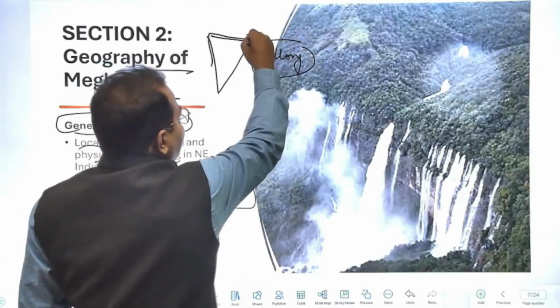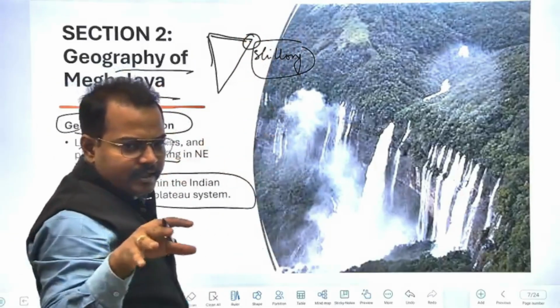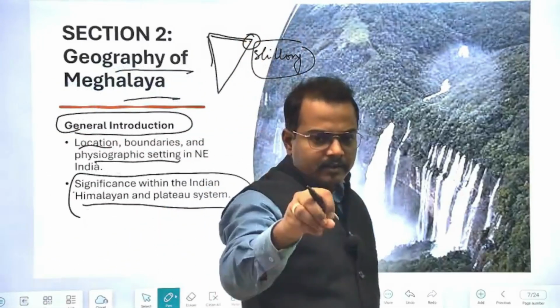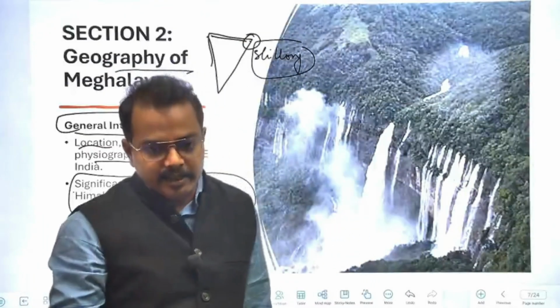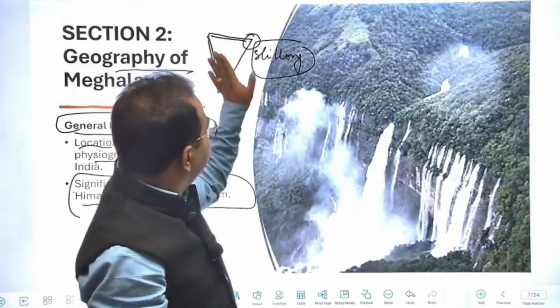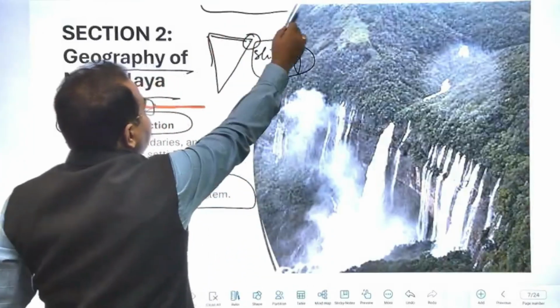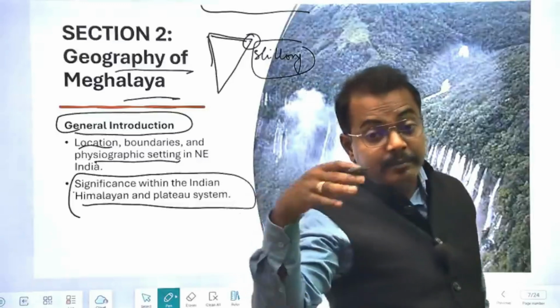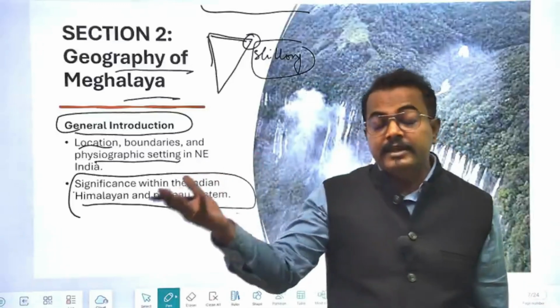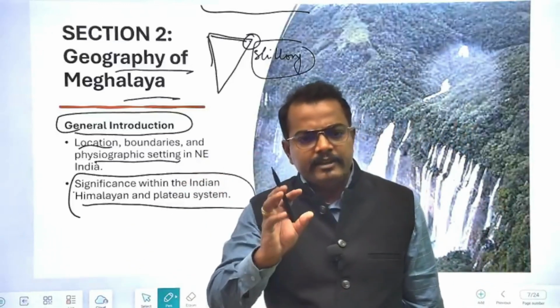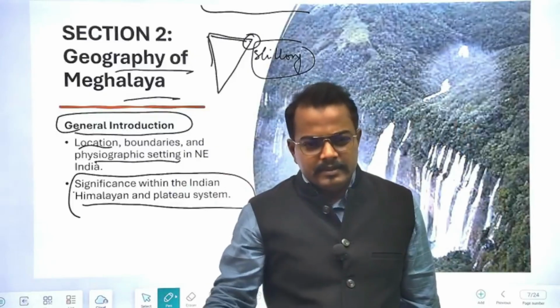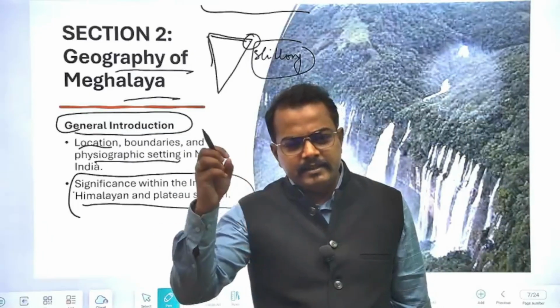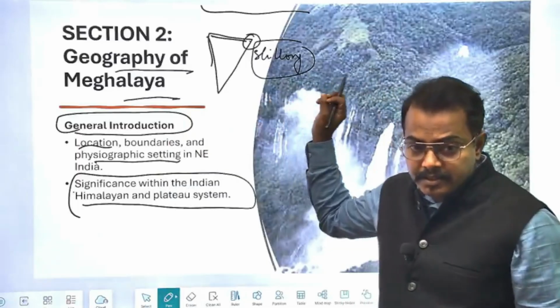So the modern day state of Meghalaya is geographically at the border, just where the Himalaya started to develop after the collision of the Indian plate with the Eurasian plate. It happened around 65 million years ago, 6.5 crore saal ago. So these things happened during this period, and that part is still present in the Shillong region.